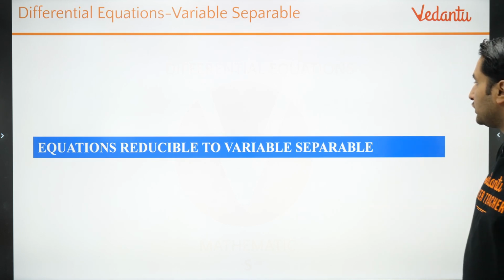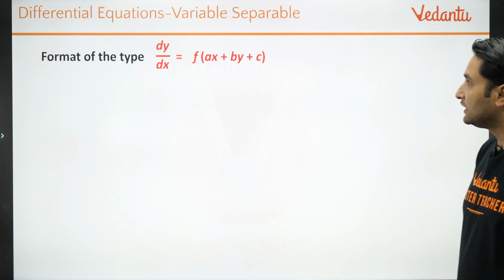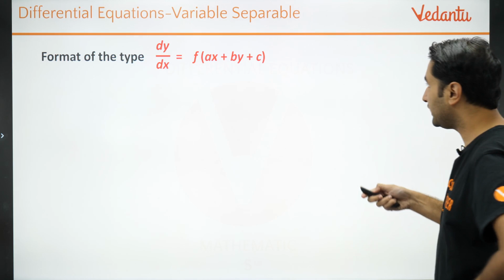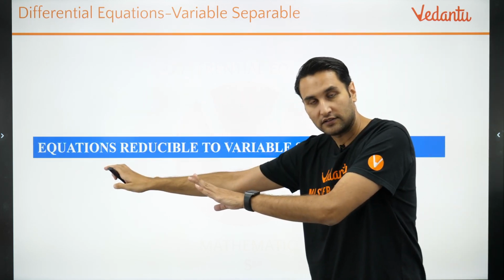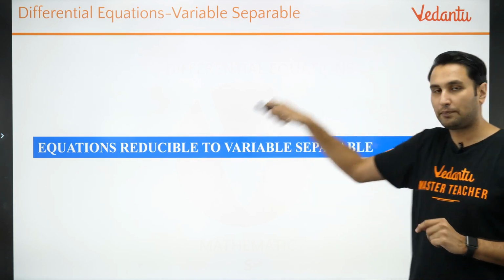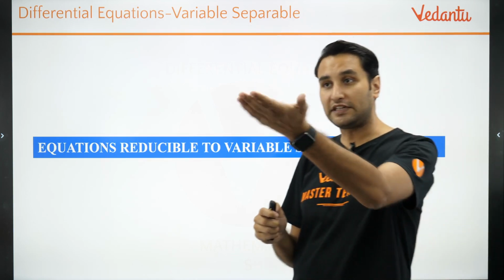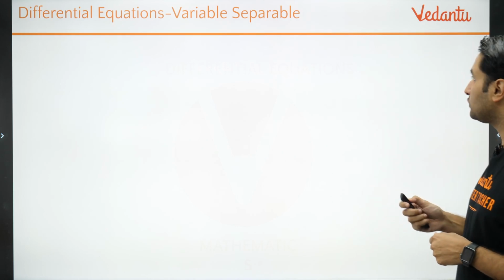Now equations reducible to variable separable. Very simple. I'll take one example to explain this. Whenever you see a format of this type, what we are learning, look again, there are certain equations which can get reduced to variable separable format. What are those equations? Yes, you are right. Yes, come to this.